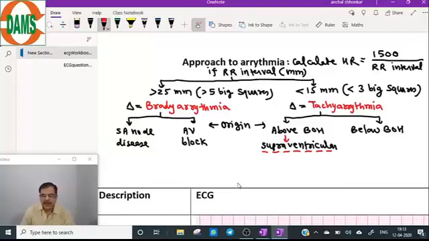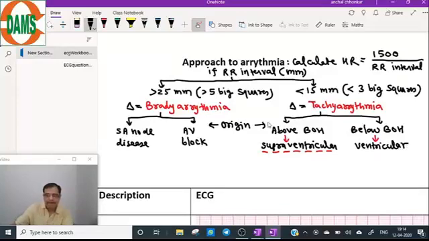Now, tachyarrhythmia is classified into above bundle of His or below bundle of His. Above bundle of His is known as supraventricular origin, and below bundle of His is known as ventricular origin.